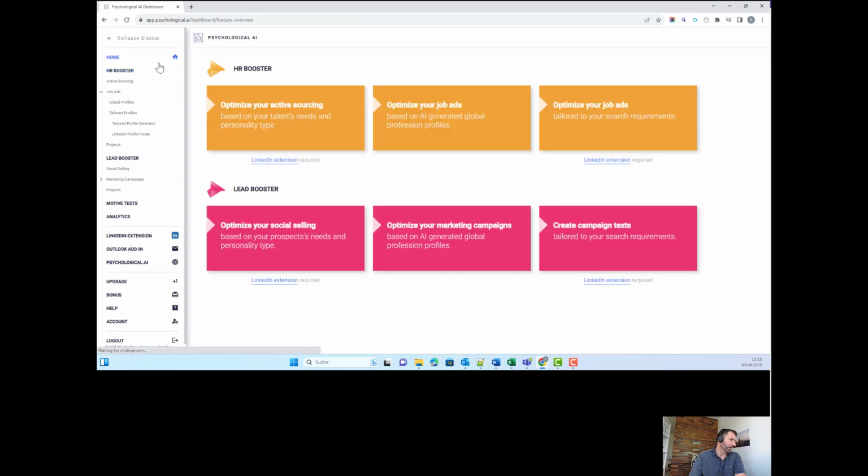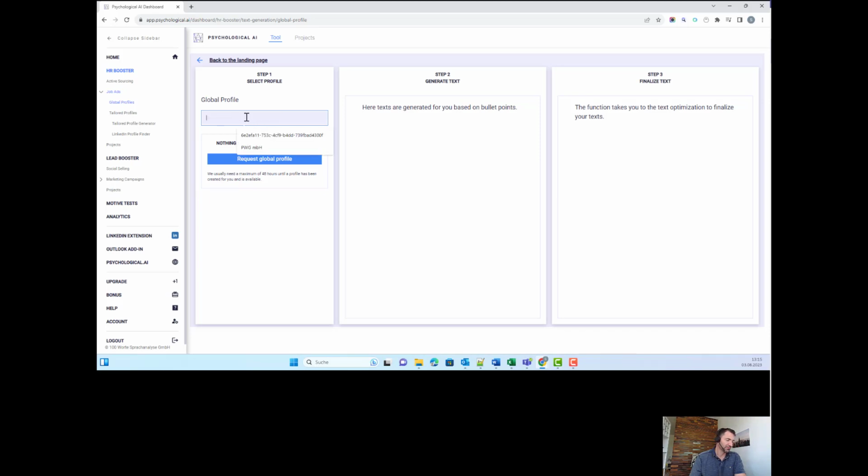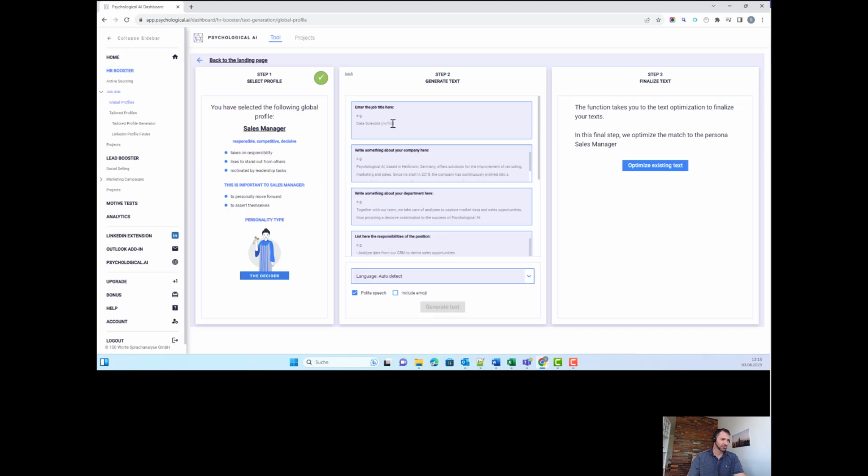So again, with HR Booster, you can optimize your job ads. First, you have to select the profile, sales manager, for example. Then you type in the information that you'd like to give, title, blah, blah, blah. Generate a text, optimize it, and then the alternative is you go directly to optimize existing text, and then you can auto-optimize your job ad, rewrite it to make it more appealing for the specific target group. Cool. Okay.